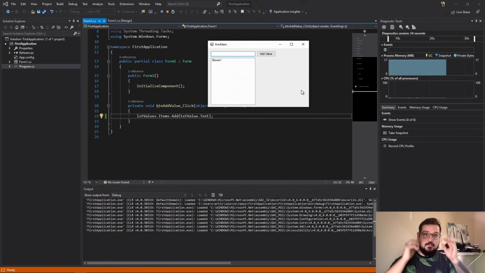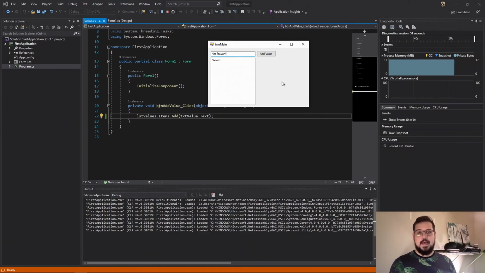But what if I type in something else? I hit tab there. Windows Forms will automatically determine your tab order based on when the control was added. So we added the text box and then the button and then the list box. If I had added the text box, then the list box, and then the button, I would have tabbed down to the list box and then to the button.